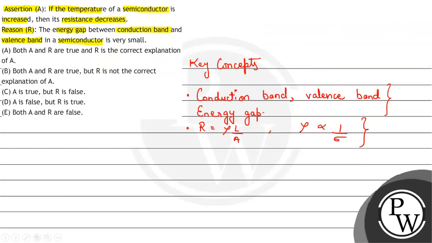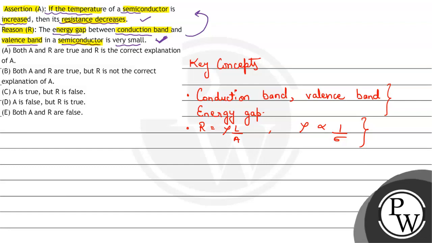So, let us now read the assertion. The assertion is: if the temperature of a semiconductor is increased, which is in our case, then its resistance decreases. Hence, the assertion is correct. Now, let's check the reason. The energy gap between the conduction band and valence band in a semiconductor is very small. Yes, the reason is also correct. We can also understand quite well that the reason completely explains the assertion. Hence, the reason is the correct explanation of the assertion.